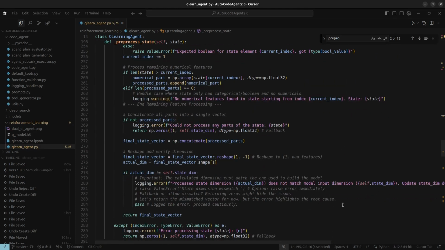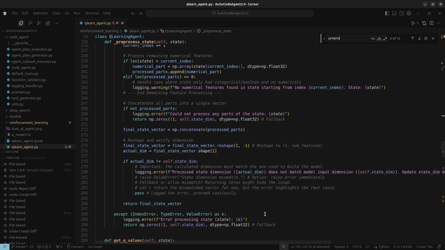So, understanding these pieces, the two modes, why state representation matters for neural networks, and what these key functions do, gives you a really good picture of how this Q-Learning agent operates and how you could use it for different kinds of learning tasks.